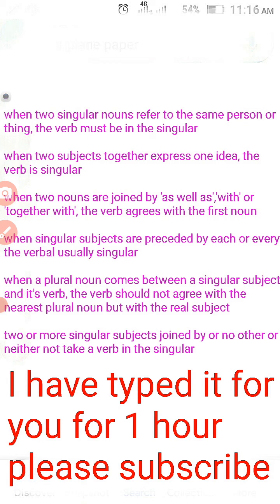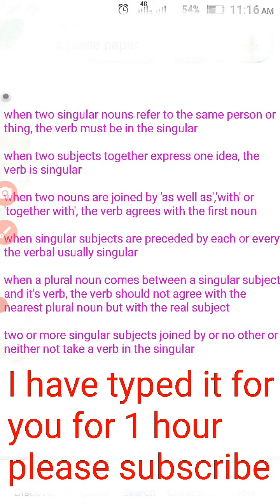And next rule: when singular subjects are preceded by each or every, the verb is usually singular. I'll give you examples now. Each boy and girl is given a gift.